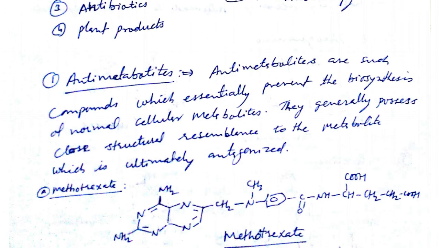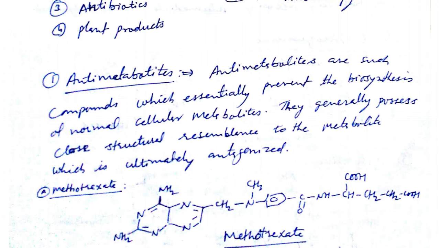So we have understood the meaning of antimetabolites, especially DNA and RNA, which are synthesized by the cell for their own development, growth, and cell division. So antimetabolites are such compounds which essentially prevent the biosynthesis of normal cellular metabolites. What do you mean by anti to metabolites?